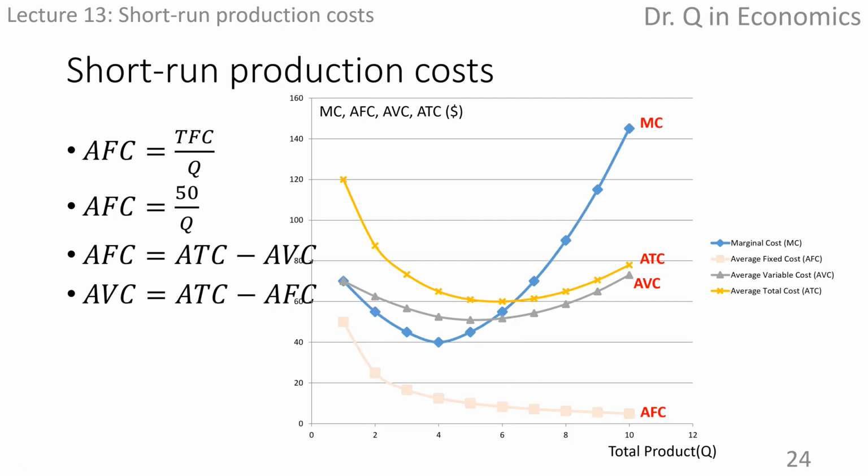After discussing the relationships among average costs, let's look at the marginal cost. Marginal cost curve is also of U-shape. It declines at first, achieves its minimum value, then increases. It just achieves its minimum value before average variable or average total cost curve does.